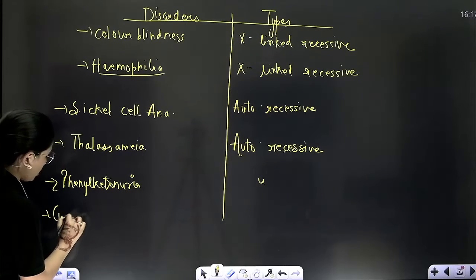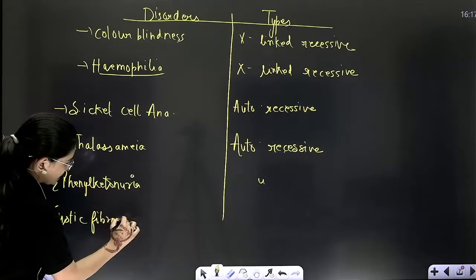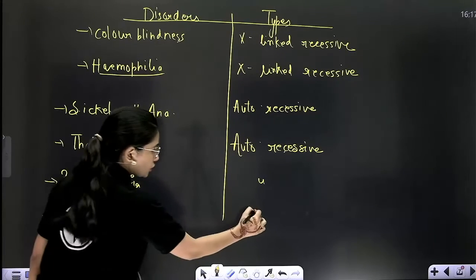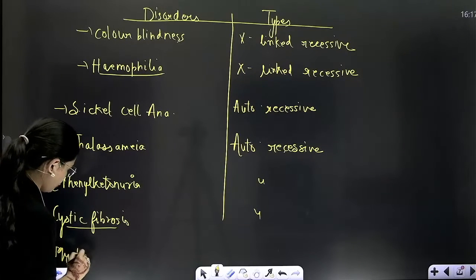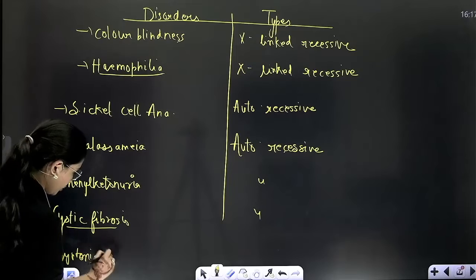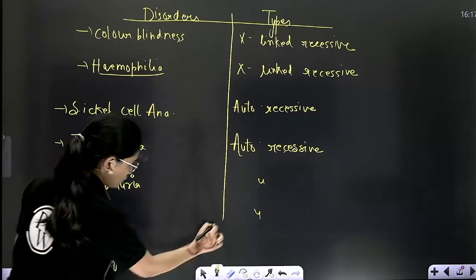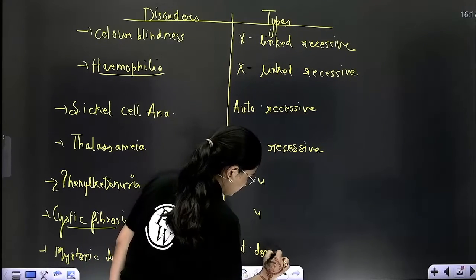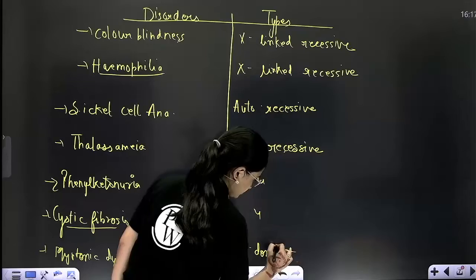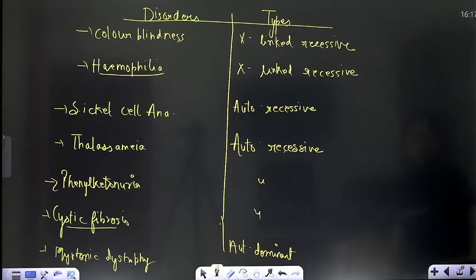Cystic fibrosis, a disease related to lungs, autosomal recessive. Myotonic dystrophy, where your muscles break down, kind of paralysis. It is an autosomal dominant disorder. Understood? Now one by one we are going to discuss all these.